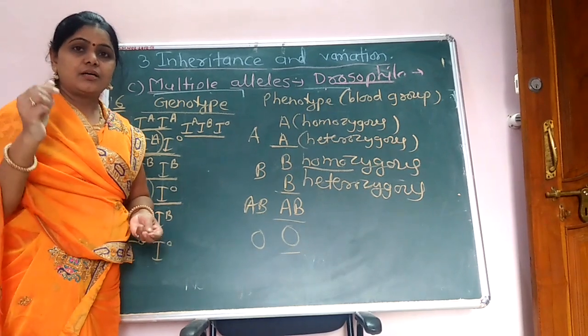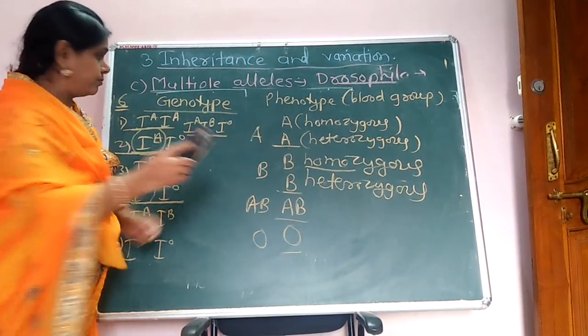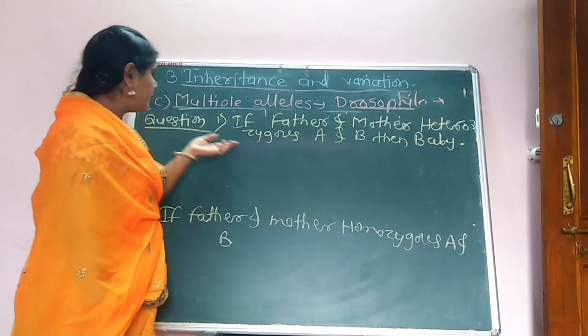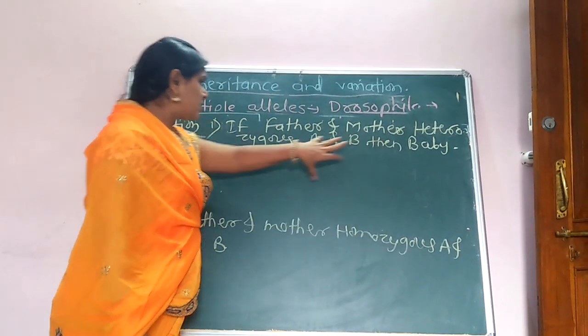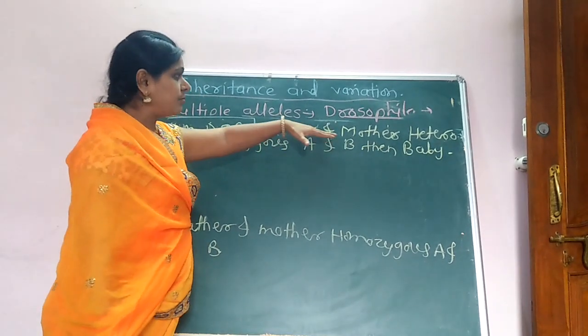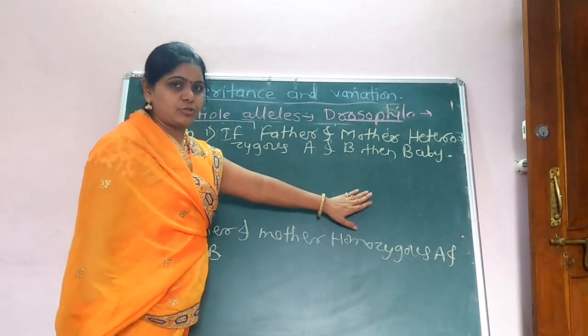Then we see some questions on the ABO blood group. Here is an example on the ABO blood group. The question is, if father and mother are heterozygous A and B, what will the baby be? म्हणजे फादर आणि मदर जर हेटेरोझायगस A and B असतील तर बेबी कशा प्रकारची प्रोजेनी शो करते.